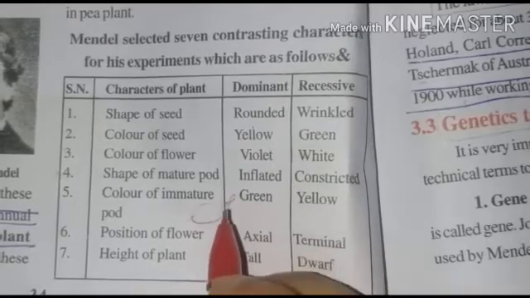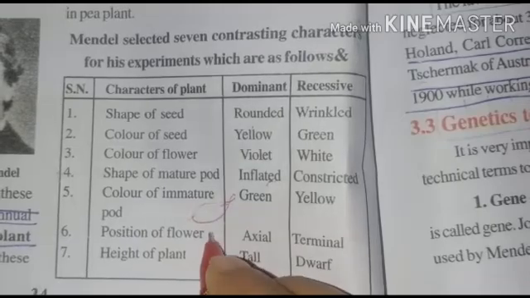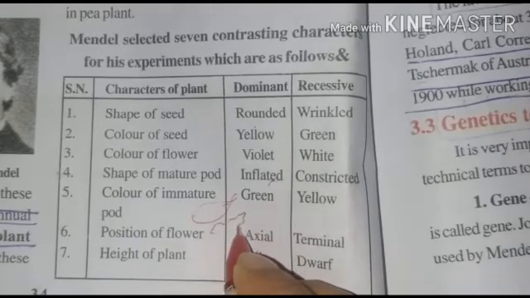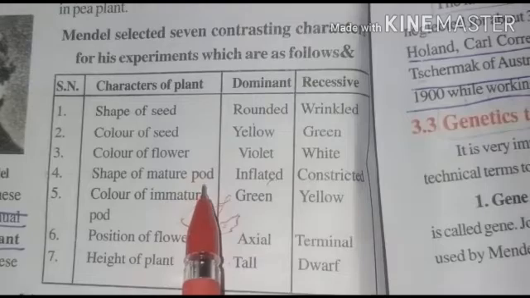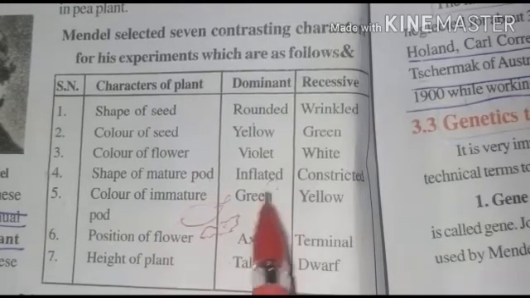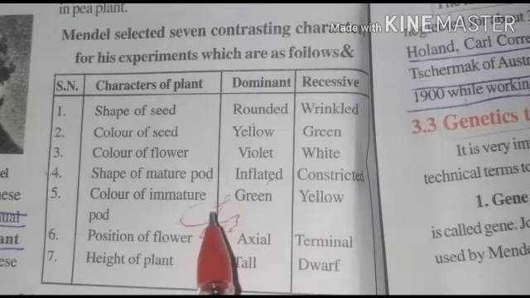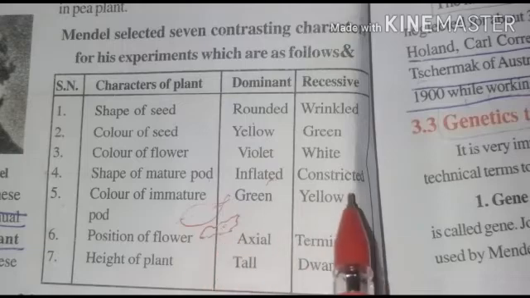And when the shape is not proper, it is short and irregular, we call it constricted. So two types of pods are present. Inflated is the proper structure, completely swollen, and constricted means the shape is not proper and small.